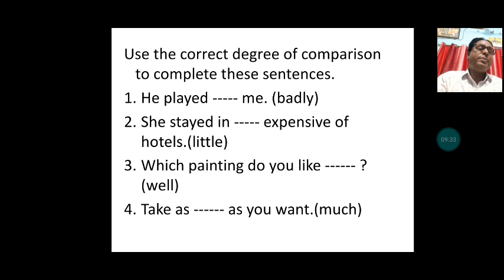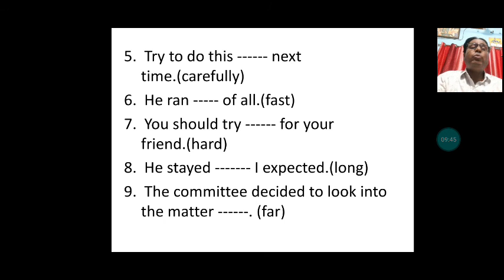Now you have been given much. What correct form will be used in the blank for the adverb much? That is for you to decide and fill. You have some more exam questions. Try to do this: dash next time. The adverb given in the bracket is carefully to be used in the blank in the correct form, whether it will be positive, comparative or superlative. So you have: he ran dash of all.